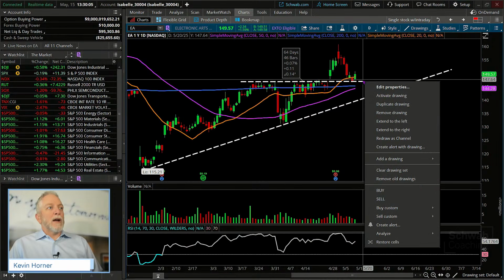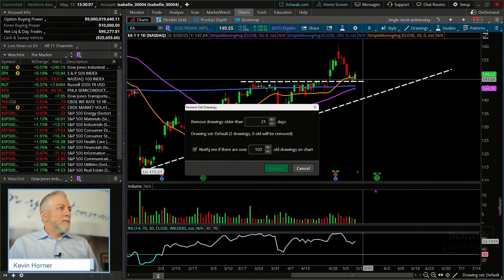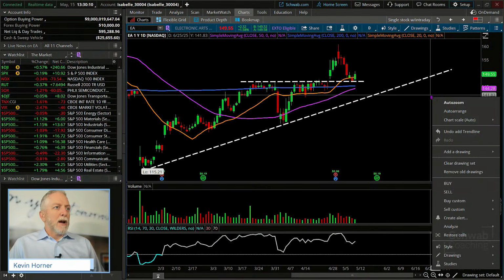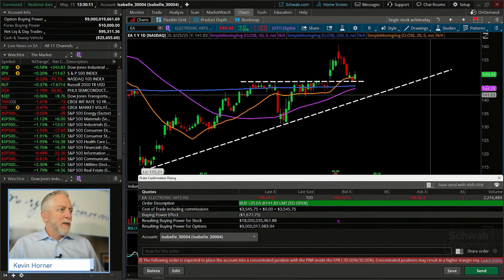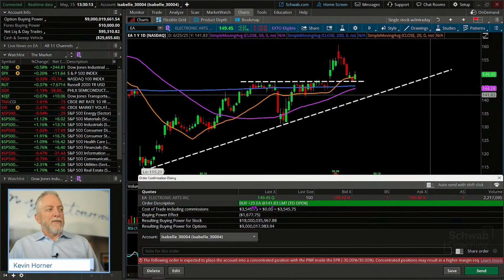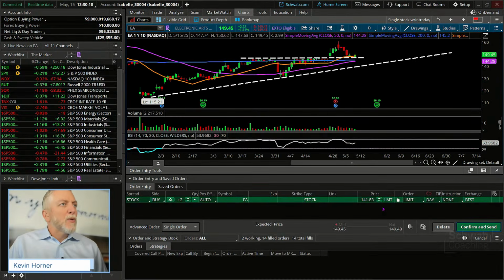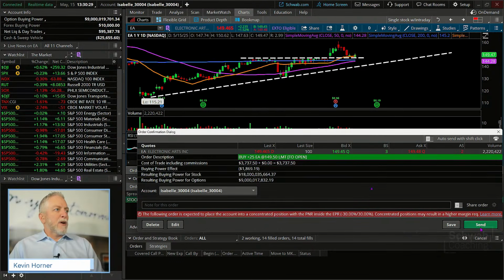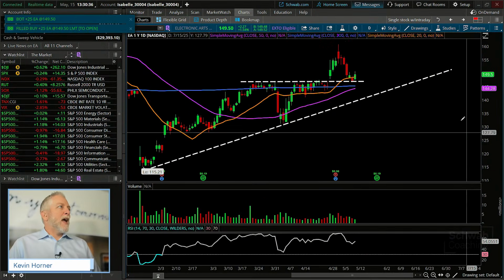So let's go ahead, right click. Oh, sorry there, everybody. Right click and buy. There we go. Now I'm at 25 default with a limit price. Let's just make sure that limit is reasonable. It's a little bit off, so I'm going to use my slider down below. We'll go in at the mid around 149.50, and we probably get executed pretty quickly here for 25 shares. So just to read through, make sure we're getting exactly what we want. Hit send, and there we go.